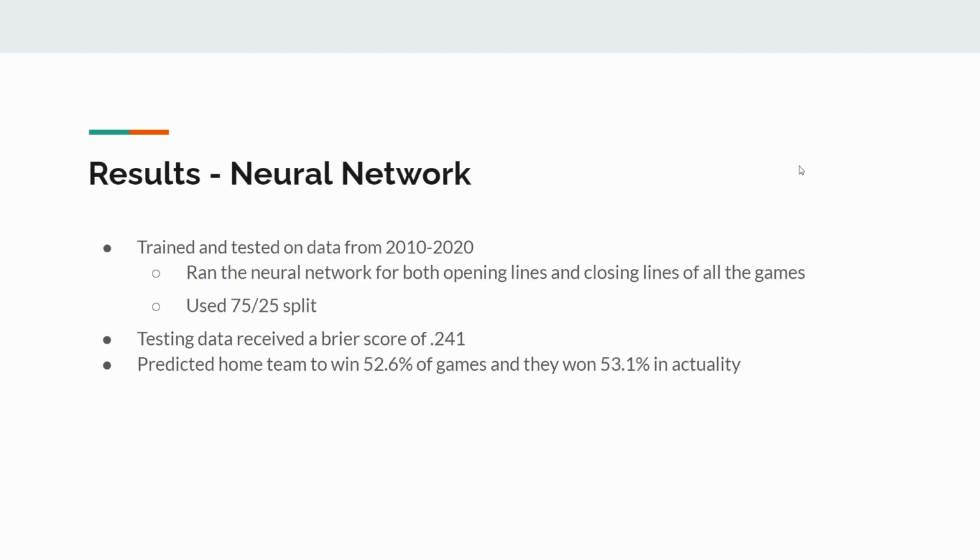Next, we have the results for the neural network. This one we trained and tested on all of the data from 2010 through 2020. And we ran it for both opening lines and closing lines. I will only show you the results for the opening lines, but we ran it for the closing lines too. We weren't expecting that to be as good, as the lines adjusted and became less room to really make some money off of it. And so we took 75% of the data and sent that into the training, 25% for the testing. Overall, the testing data received a REAR score of about 2.41, which is good because that's above the 0.25 you'd get from just being 50% on every game and getting half of them correct.